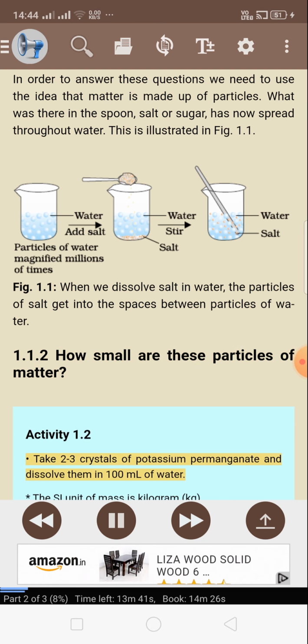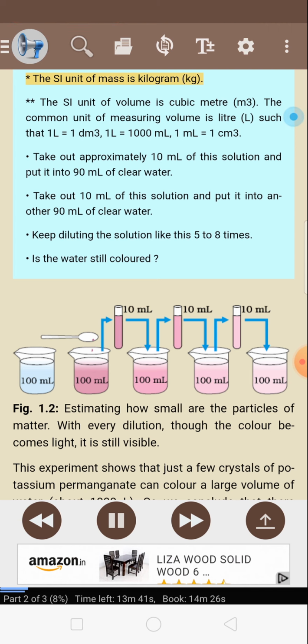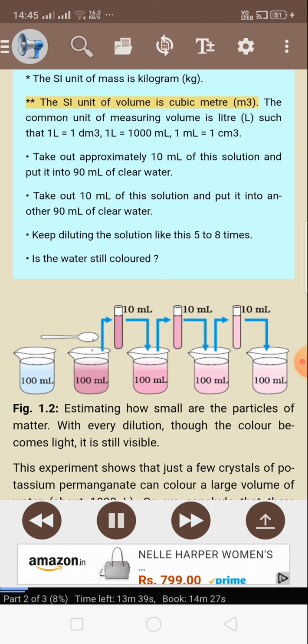Activity 1.2. Take 2 to 3 crystals of potassium permanganate and dissolve them in 100 milliliters of water. *The SI unit of mass is kilogram, kg. **The SI unit of volume is cubic meter, m3. The common unit of measuring volume is liter, L, such that 1 L equals 1 cubic decimeter, 1 L equals 1000 milliliters, 1 milliliter equals 1 cc.